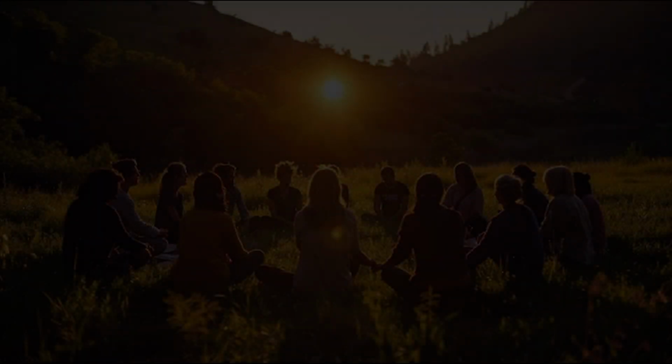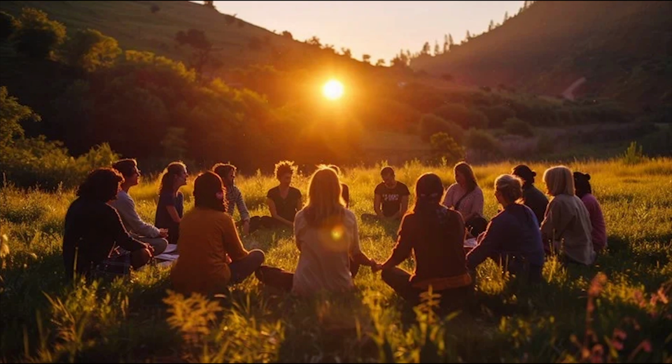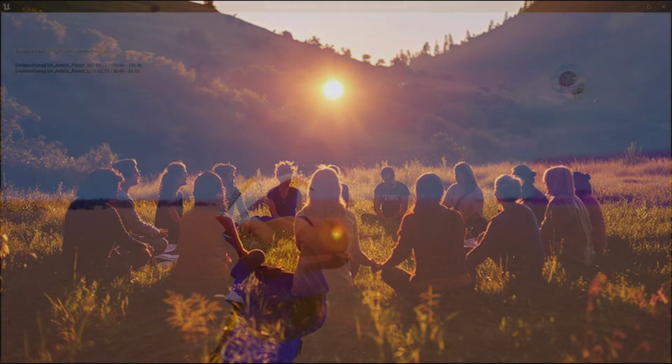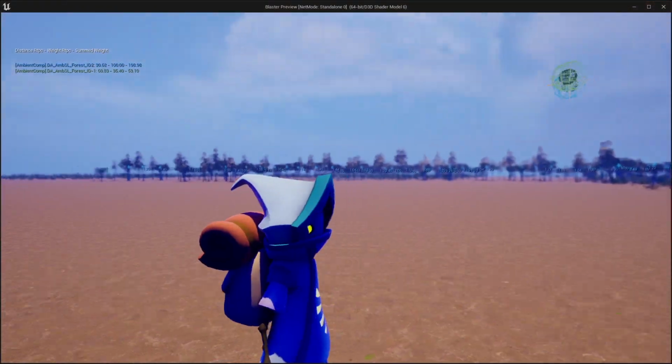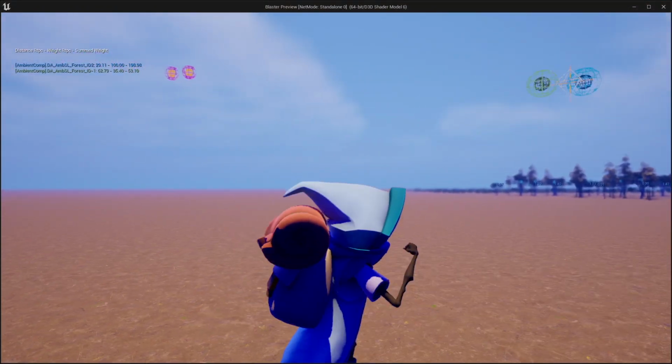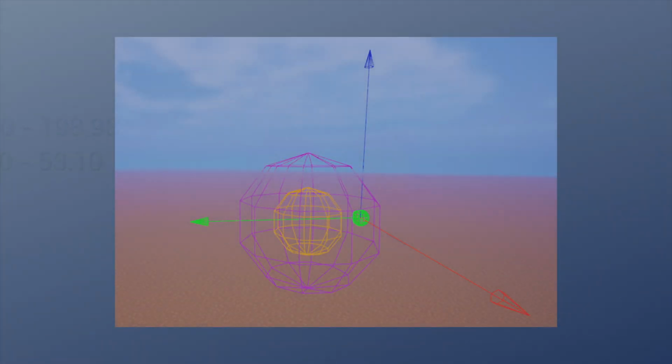I'd like to invite you for a moment to think outside the box with me, as we're about to embark on a mind-boggling multidimensional metaphysical experience. When watching the demo earlier, you might have noticed some weird spheres hanging in the sky. Let's zoom in on those, as this is where the magic happens. What we're looking at here is the AK room component in which the bed is playing.